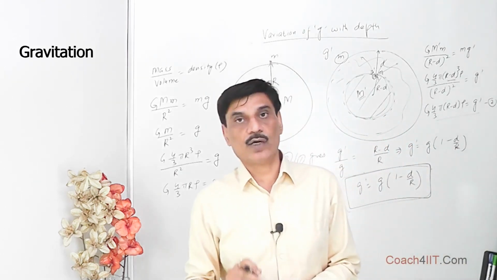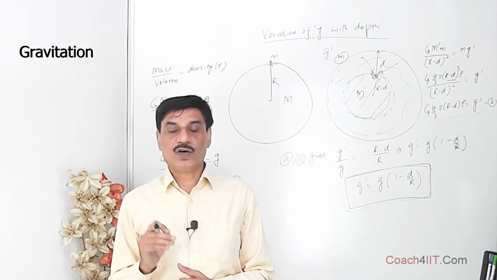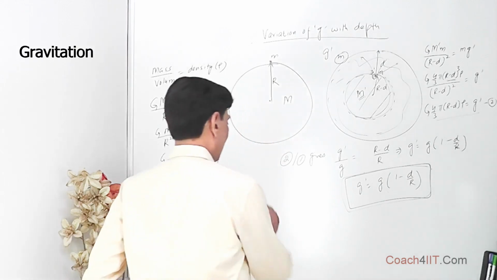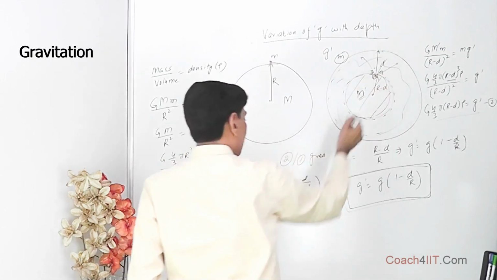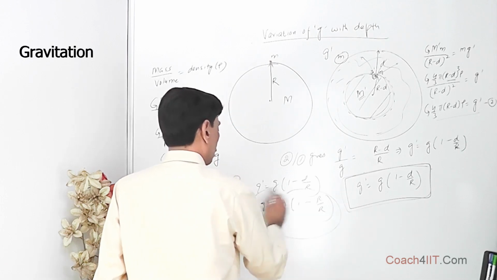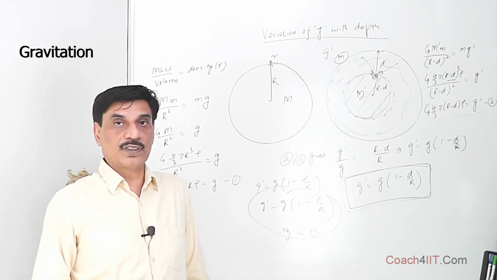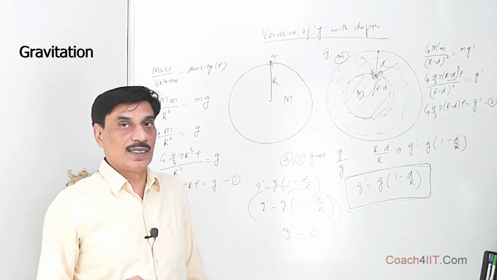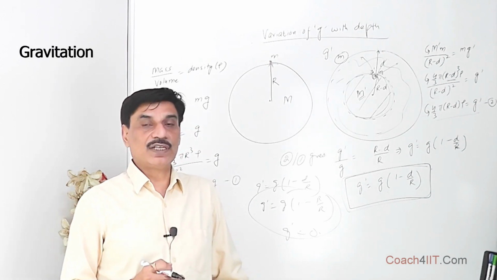Over here, the significant assumption is that the density of the earth throughout its volume is constant. And if you put d equal to R, g dash equal to g into 1 minus d upon R, so if we take the depth as R only, that is the radius of the earth, g dash equals g into 1 minus R upon R, which comes out to be 0. That is, the acceleration due to gravity is equal to 0. In SHM also we have done a question where we find the time period of a body in a tunnel passing through the center, and there we take the mean position, that is the center, where the acceleration due to gravity is 0.